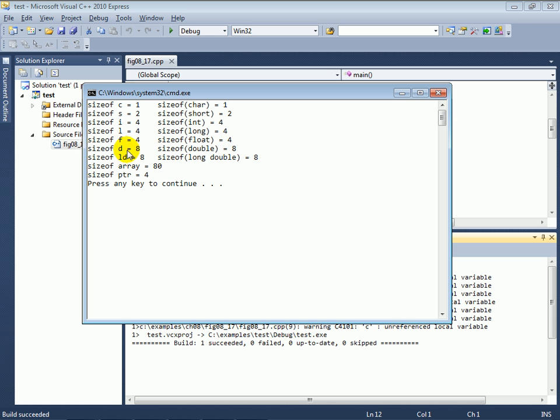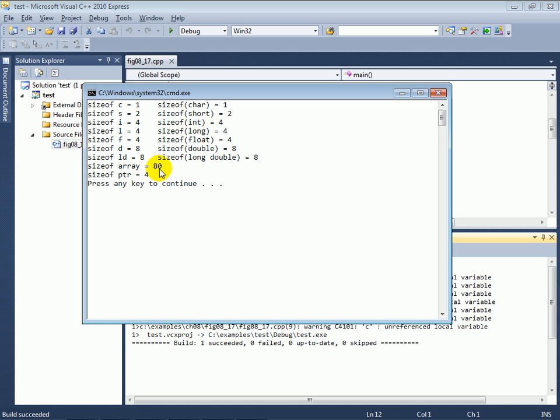We can see that the size of our double variable is 8 bytes. We can see that the size of long double is also 8 bytes. So on my particular system, there's no difference between an int and a long, and there's no difference between a double and a long double. That is not necessarily the case for every system out there. That just happens to be the case for my Visual C++ running on Windows 7 here. On the second to last line, we see the size of our array is 80.